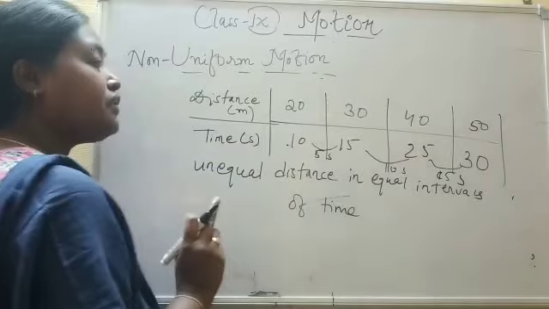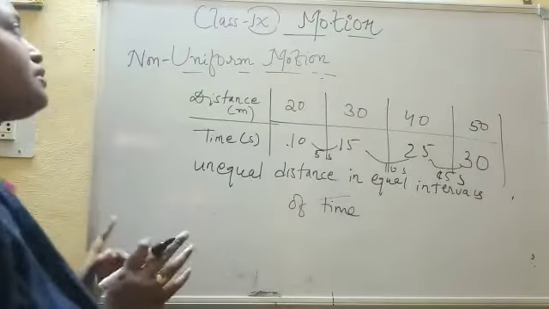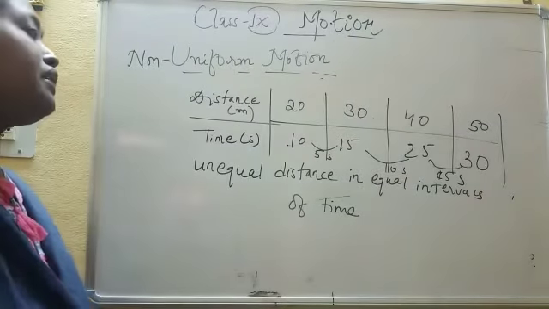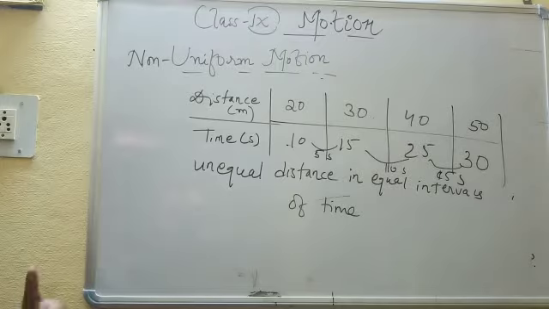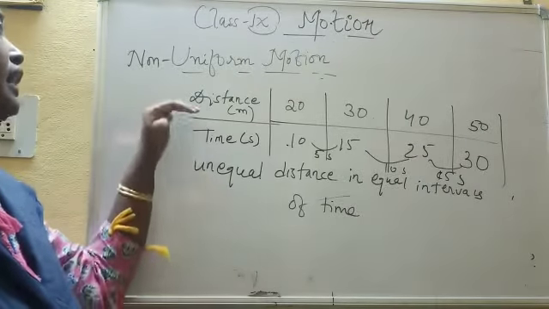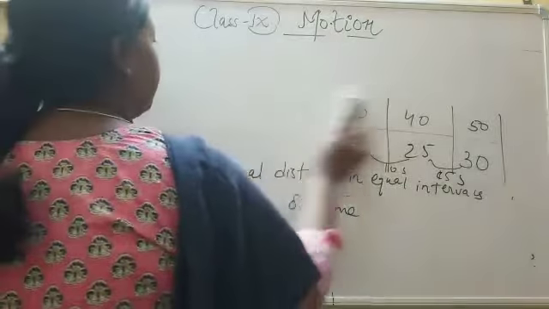Therefore, the time interval is changing, but the distance covered is equal. Then it is also a case of non-uniform motion: unequal distance in equal interval of time, or vice versa. Vice versa means the reverse case also. Time interval here is unequal and the distance covered is equal. This is the difference between uniform and non-uniform motion.